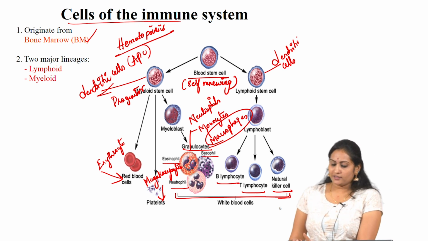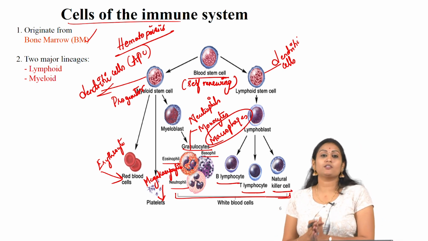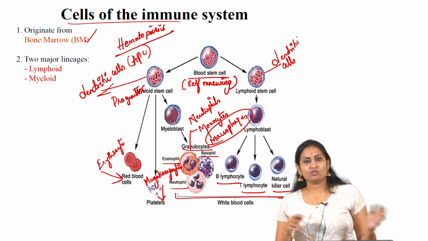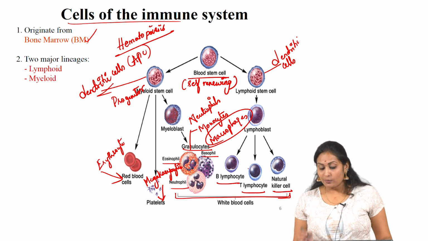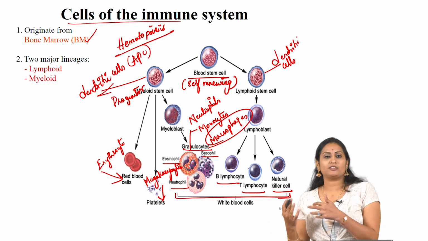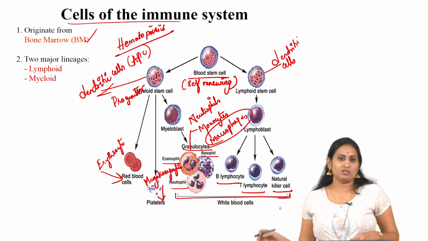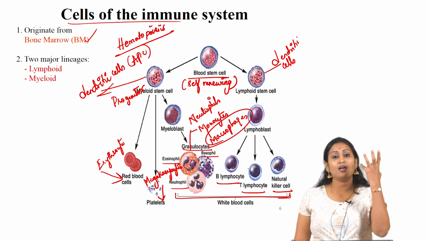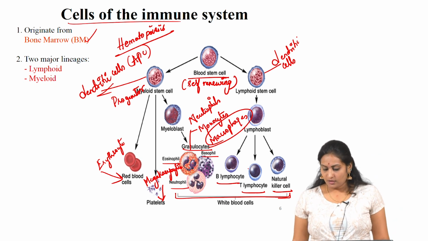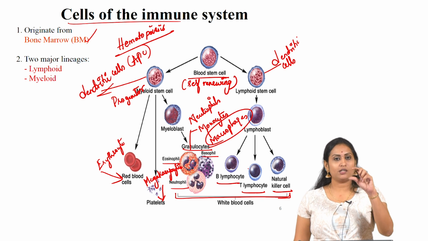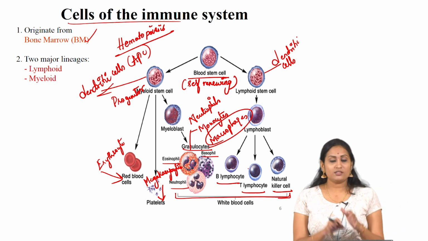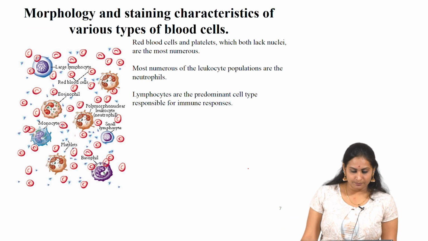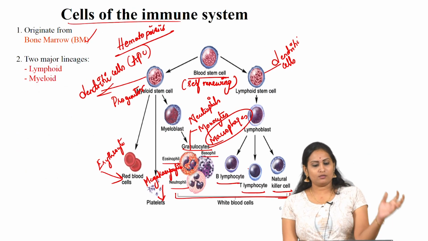Natural killer cells mainly differ from B lymphocytes and T lymphocytes in the presence or absence of surface receptors, where B cells and T cells have the surface receptors, whereas natural killers do not, and they are called large cells. Whereas B and T cells are small naive cells. These are the cells of the immune system.